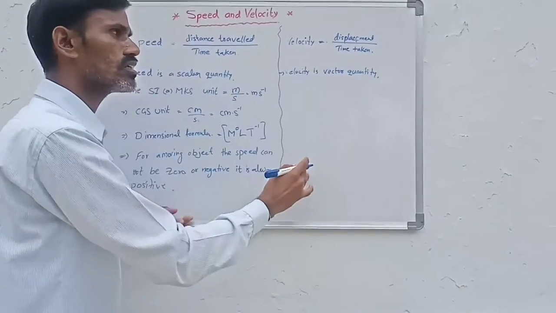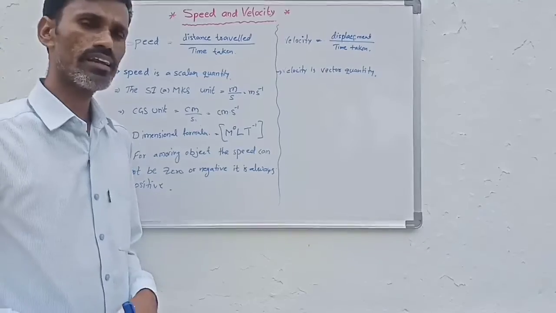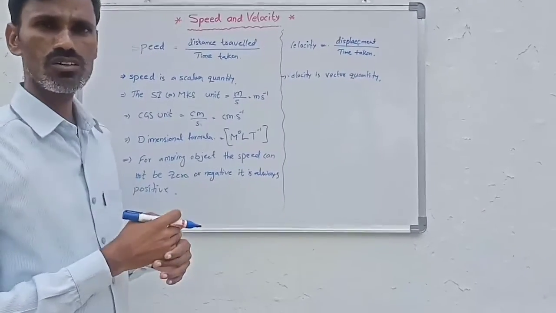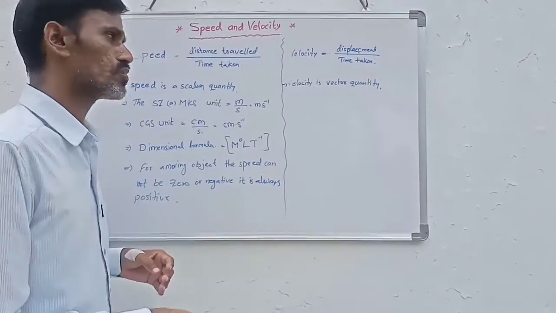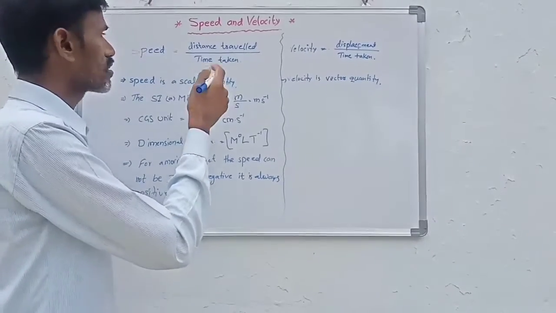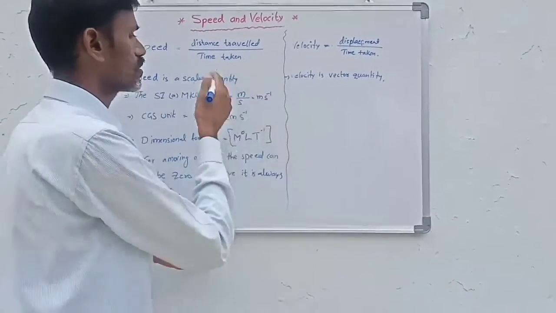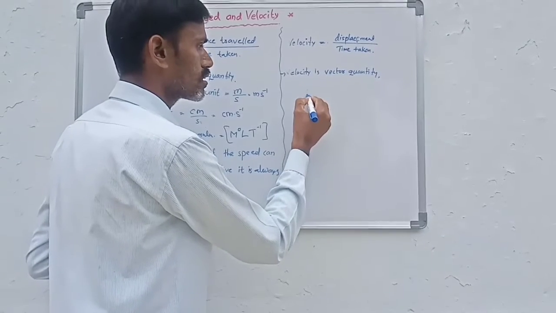So here the velocity contains magnitude and also direction. The direction of velocity is from initial position to final position. Now we take one example, the same as for speed. A person moves